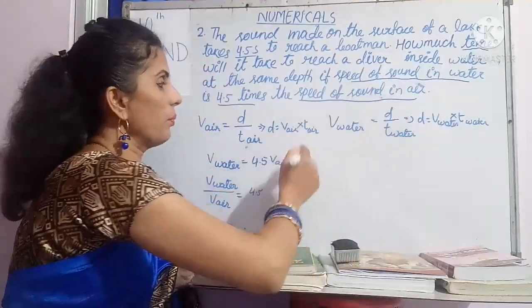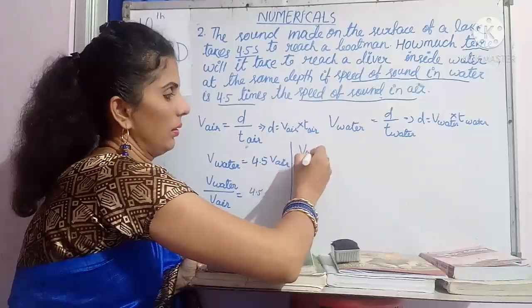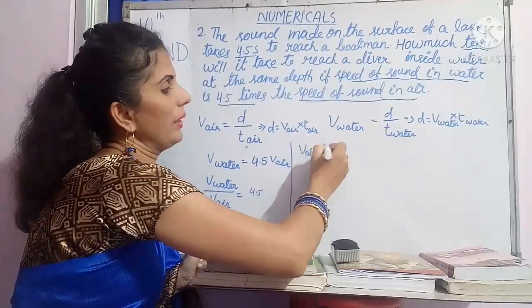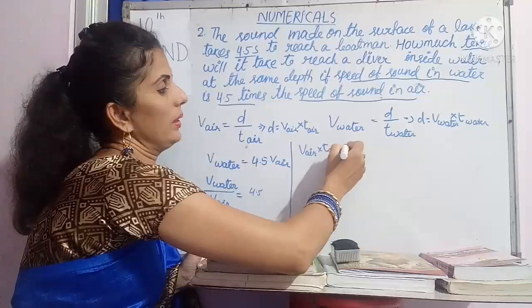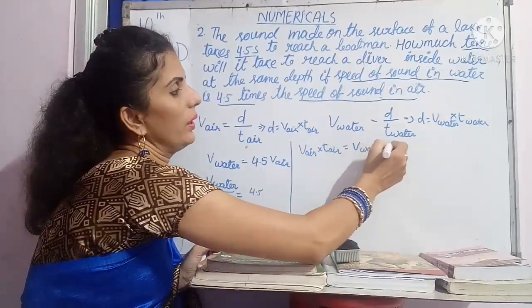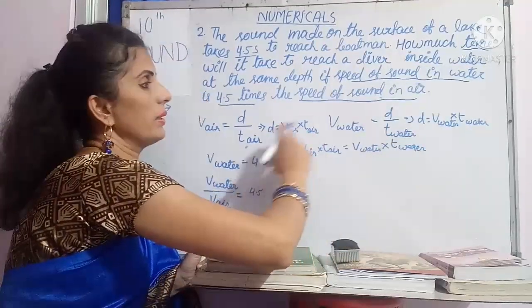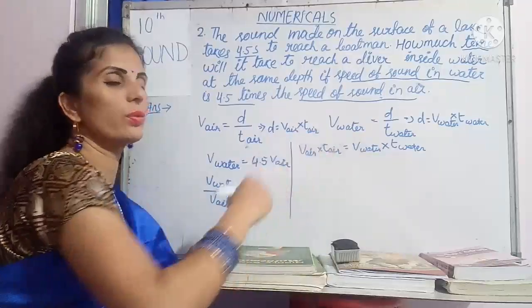As D is the same, we can make from this relationship V air into T air is equal to V water into T water, because both the distances are the same. That's why we get this.